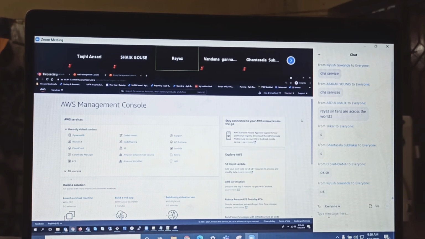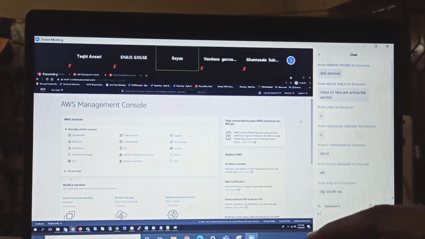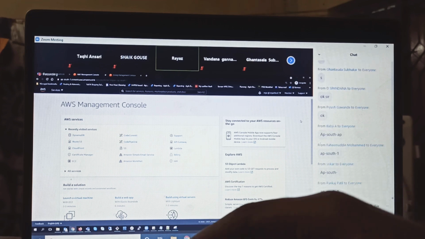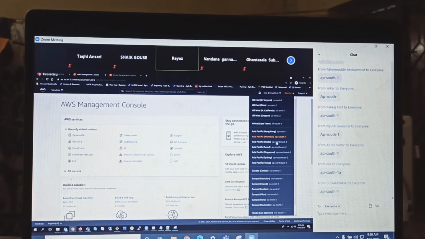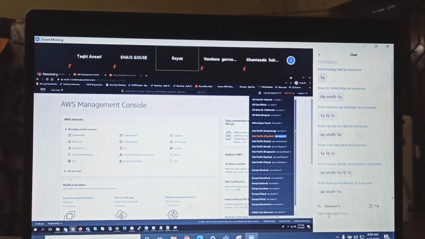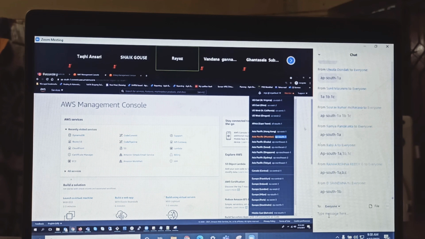What is the Mumbai region code that we have discussed? AP-South-1. Very good. So do you see this here? AP-South-1. And how many availability zones are there in Mumbai? Three. What are those? Name fully. AP-South-1A, 1B, 1C. Right? When we go to the EC2 section, we'll be talking about all these things. But we are not there yet. We are now doing IAM practicals. I'm just giving a tour of how it looks. Make sense? Guys, do you agree?